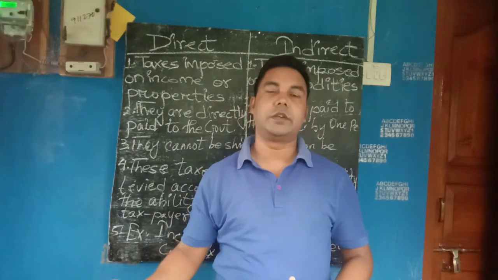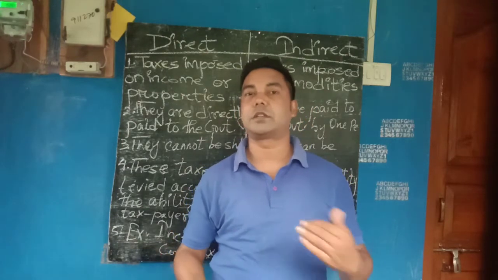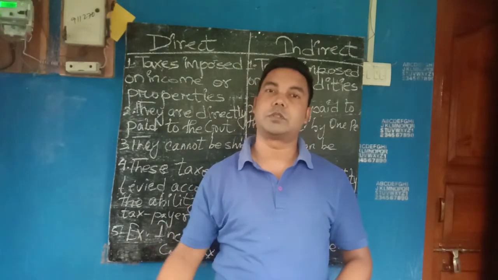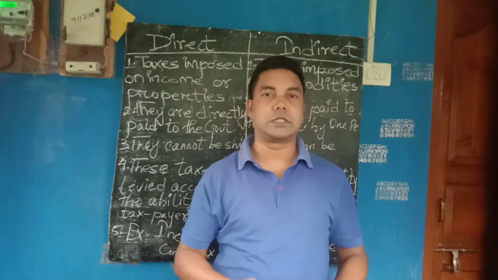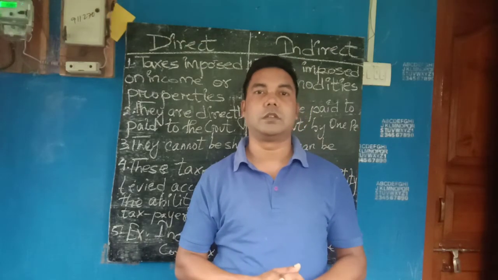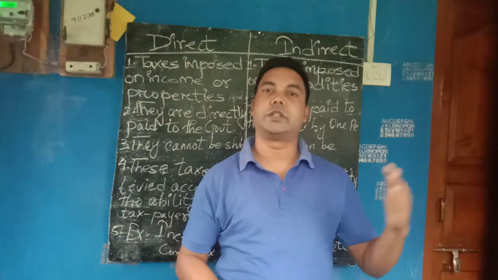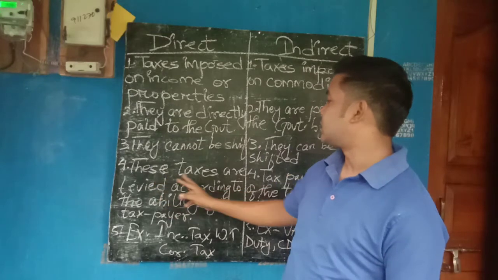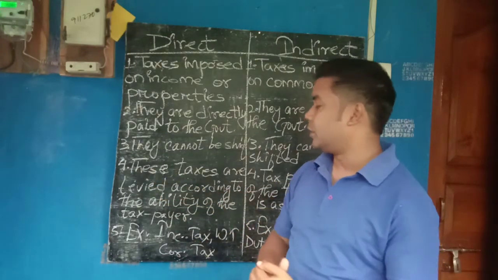But direct taxes cannot be shifted. On whom it is imposed, that particular person has to pay the taxes and cannot shift the burden to another. Next, direct taxes are levied according to the ability of the taxpayer.